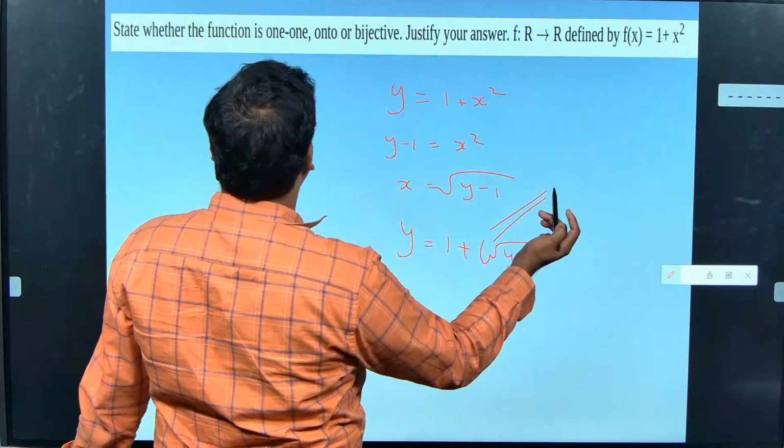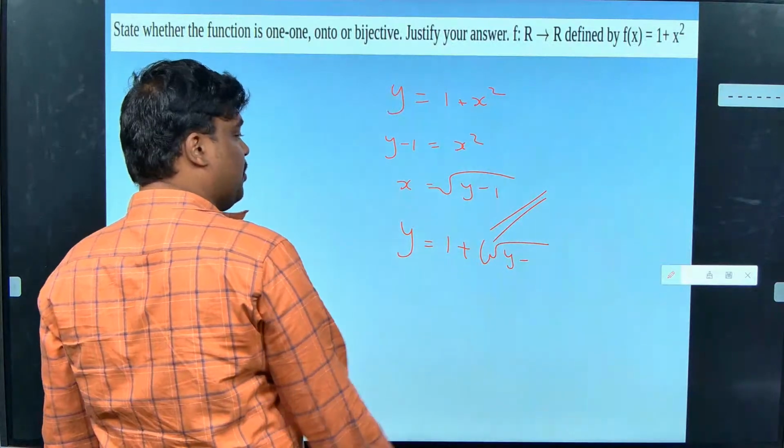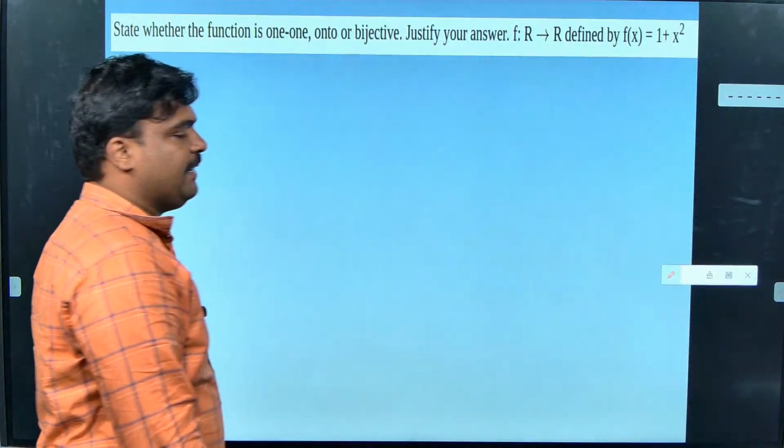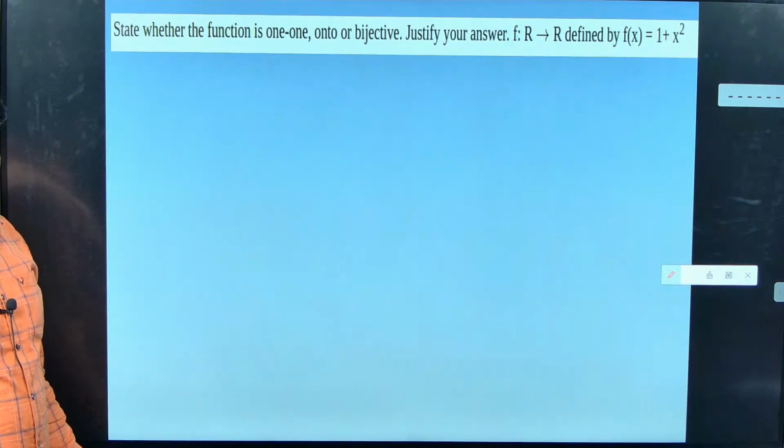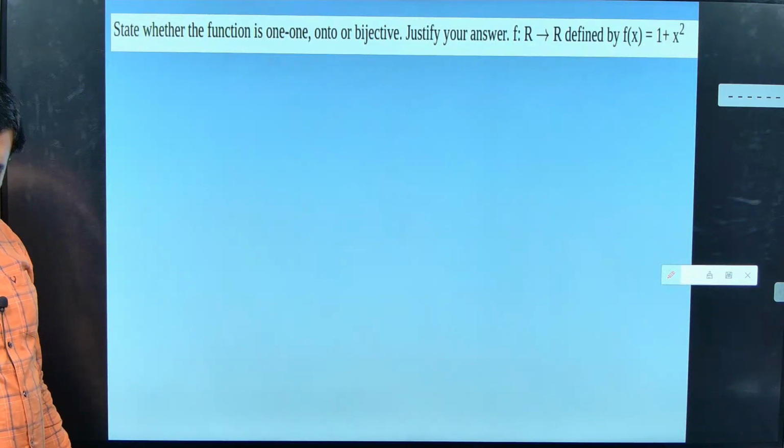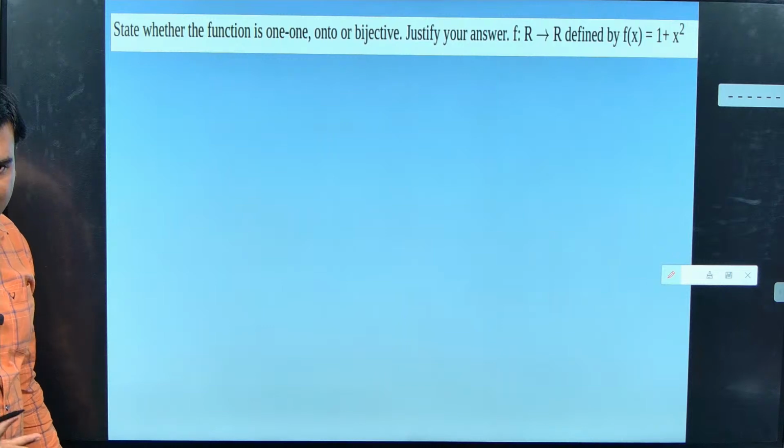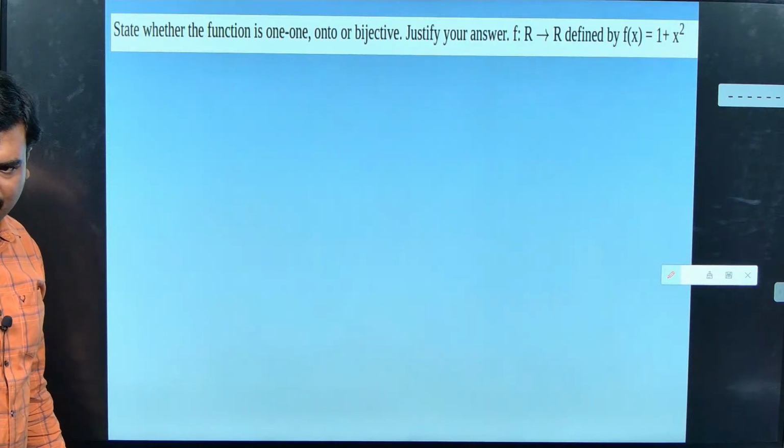Actually, this is not one to one, no. So not onto, no. You need not do this itself. Give an example where it will fail. What example can you give? Yeah, I think negative numbers itself do not come. Why negative numbers? 0 itself will not come because I have plus 1.